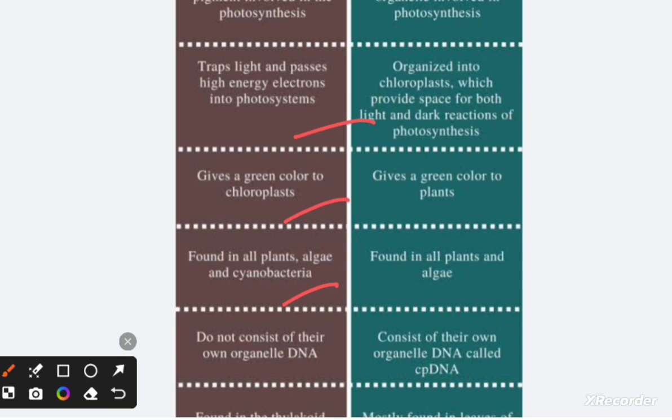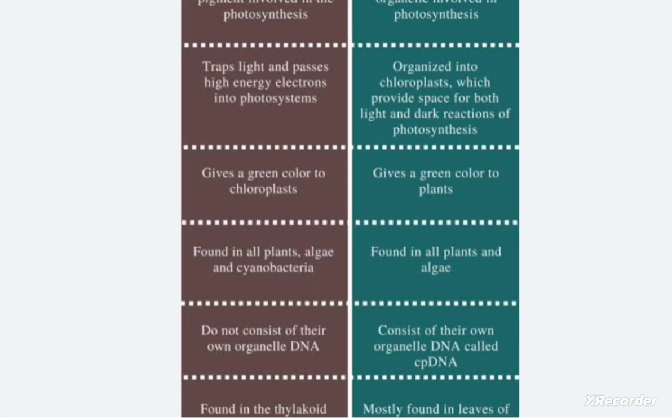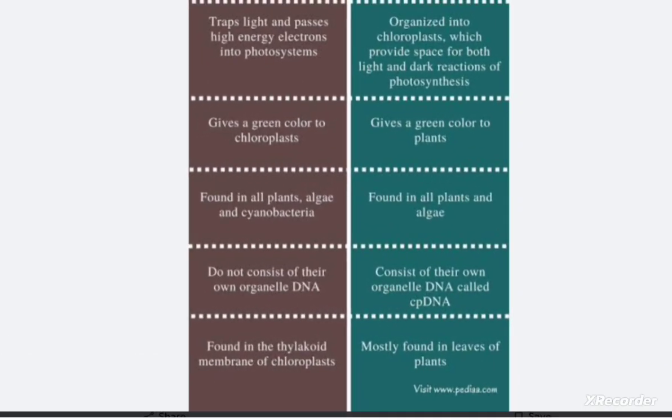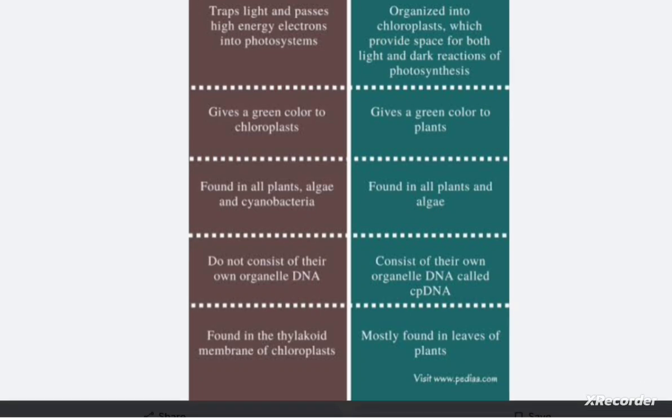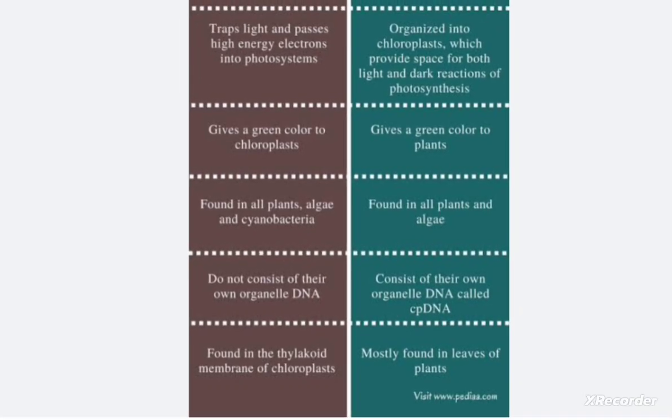Chlorophyll does not have its own organelle DNA; it is found in the thylakoid membrane of the chloroplast.